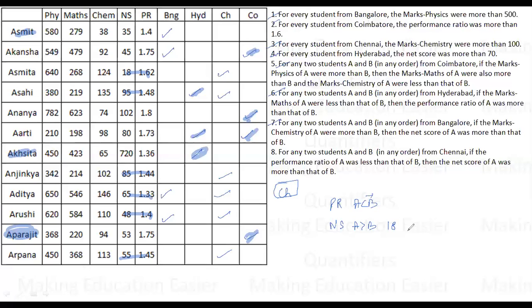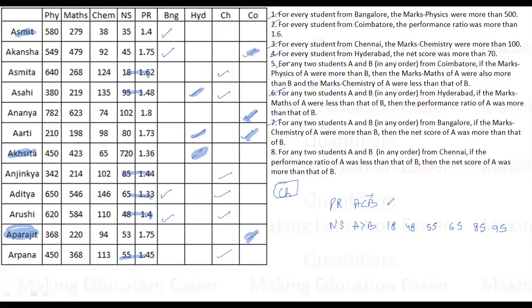48. After 48 it is 55, 65, 85 and 95. Okay. 18, 48, 55, 65, 85 and 95. Right. Now this is the increasing order, right? अब performance ratio लिखते हैं.